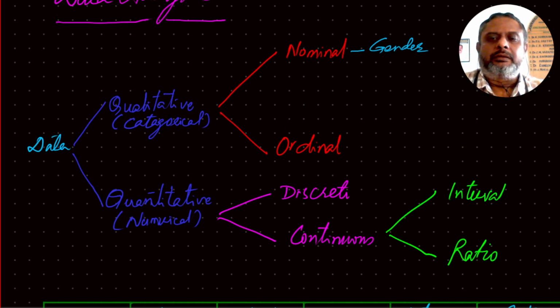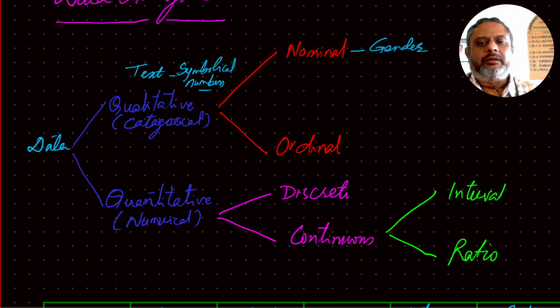and the property of qualitative is they are usually text based. Sometimes, symbolically, numbers are used, but these numbers are only used for mapping, and don't have any numerical meaning.